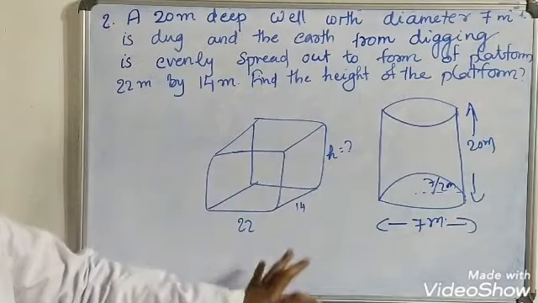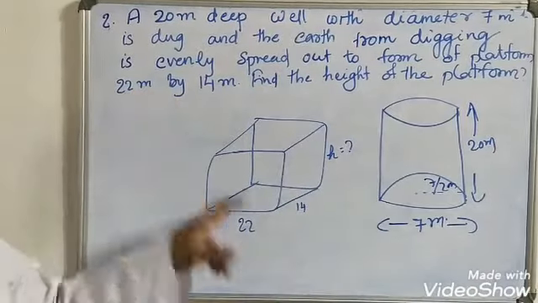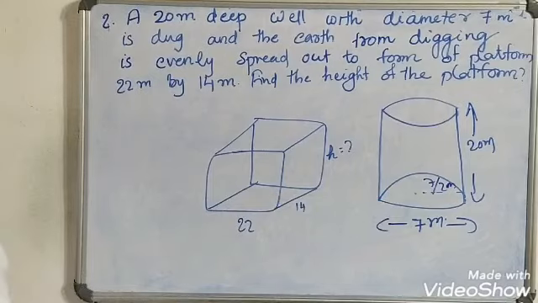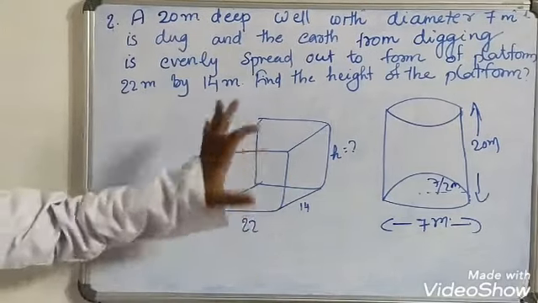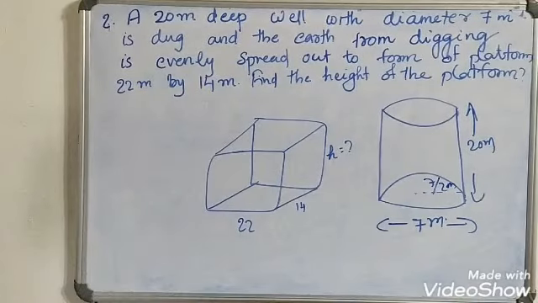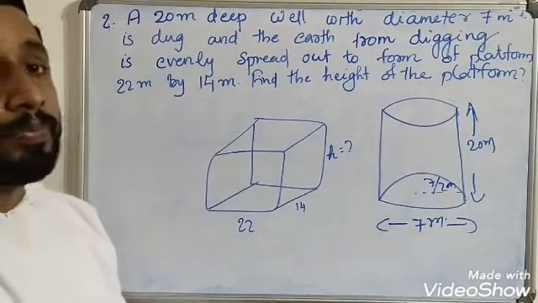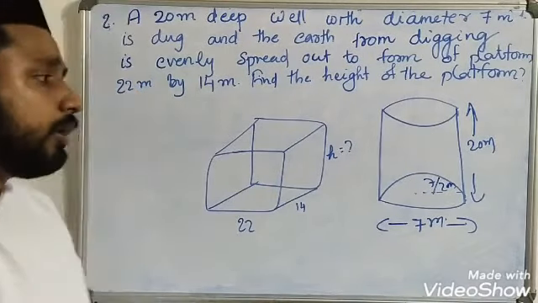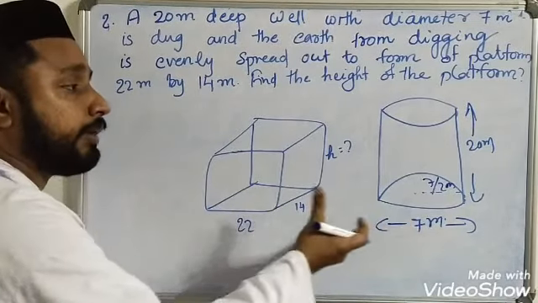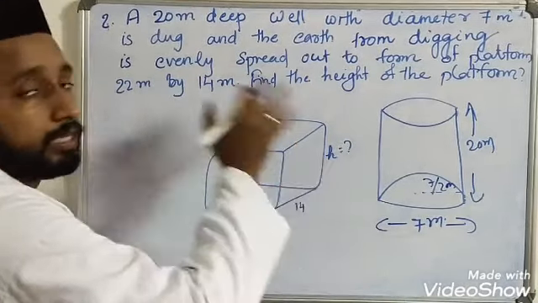So it's like a cupboard. 20 meter by 14 meter, we have to find the height. The well is in the shape of a cylinder, that is spread out to form a platform like a cuboid. We have to find the height of the cuboid. So the volume of this is equal to volume of the cylinder. When we equate this, we will get the value of h.